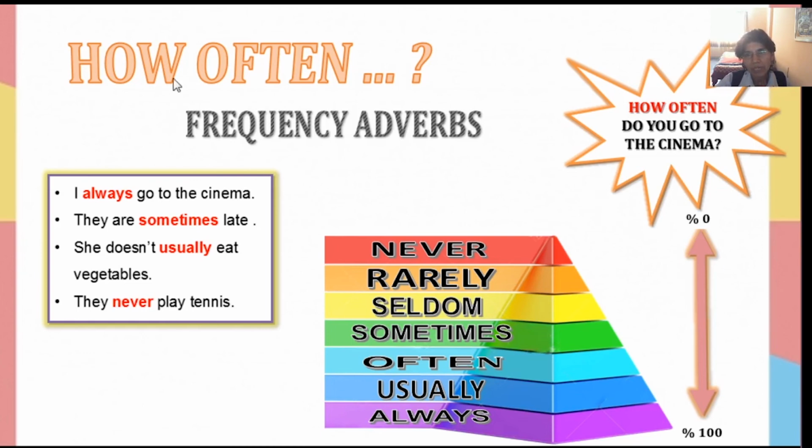Okay, now let's make a review of what we have learned. We have learned sentences about the times we do things in a day, and we use the frequency adverbs. For example, we have these frequency adverbs: always, usually, often, sometimes, seldom, rarely, and never. Here are the examples. Do you remember? I always go to the cinema. They are sometimes late. And questions with how often. How often do you go to the cinema?